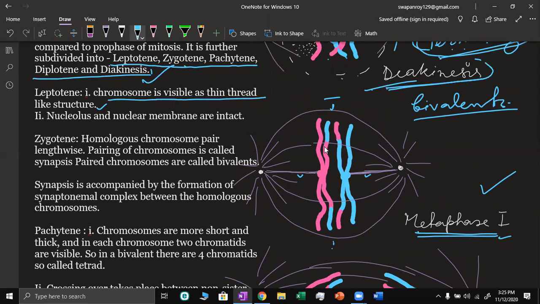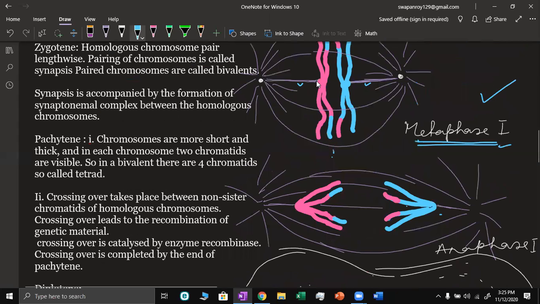The red one, the pink one, has joined to the blue, and the blue portion joined to the pink. So an exchange has taken place. Now the chromosomes from the bivalent are the homologous chromosomes. From the homologous pair, one goes to one pole and the other goes to the other pole.